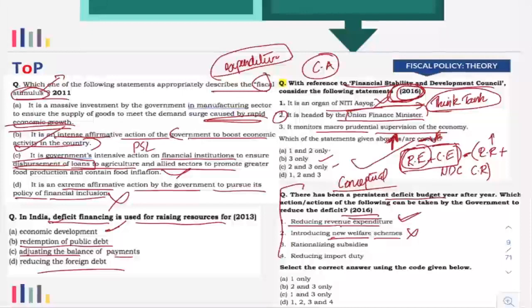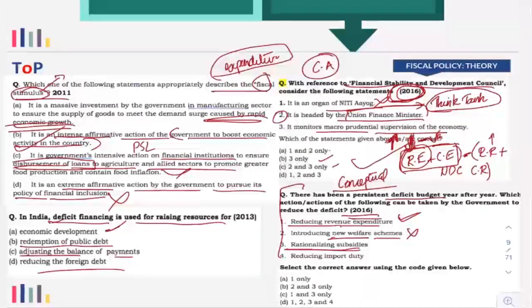Now, rationalizing subsidies. Rationalizing means they are going to reduce the subsidies. So when government reduces subsidy, the revenue expenditure will come down, because subsidies mostly come under the revenue expenditure. So revenue expenditure is coming down.